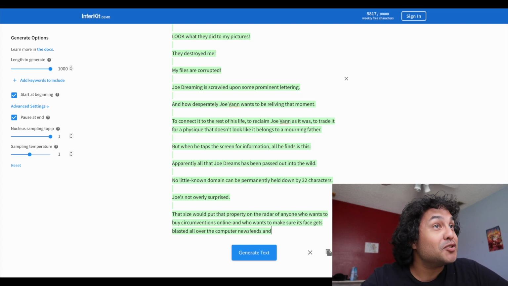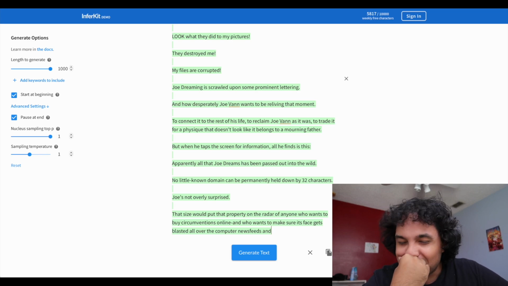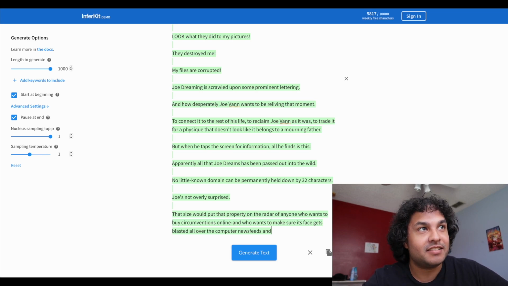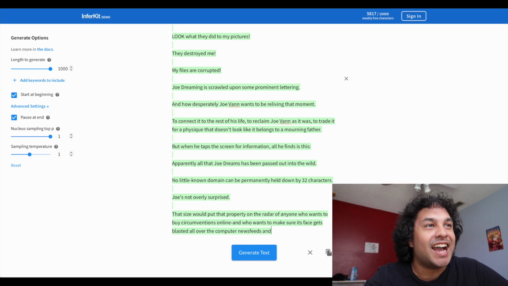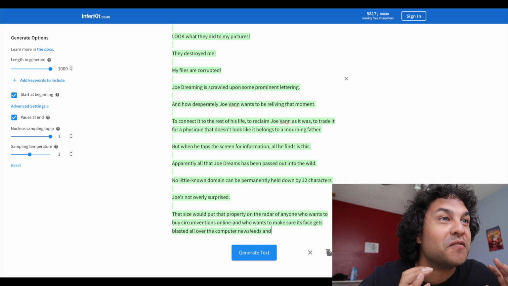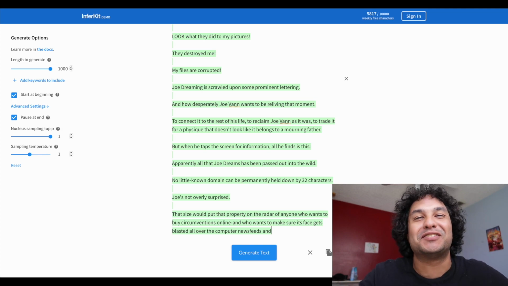But when he taps the screen for information, all he finds is this. Apparently, all that Joe dreams has been passed out into the wild. No little known domain can be permanently held down by 32 characters. Joe's not overly surprised. That size would put that property on the radar of anyone who wants to buy circumventions online and who wants to make sure its face gets blasted all over the computer newsfeed.